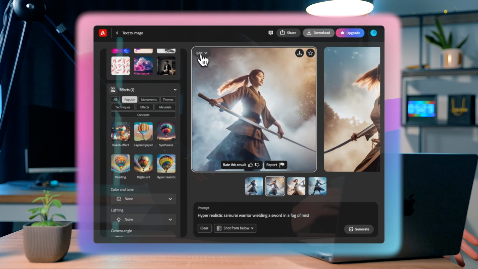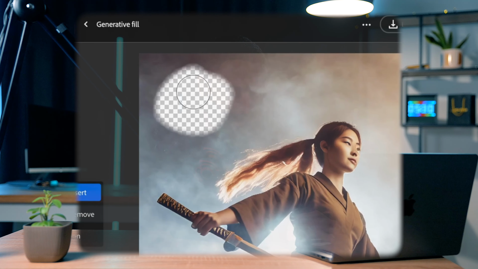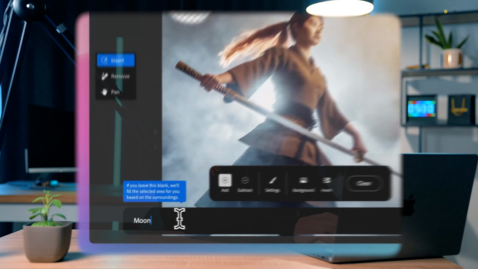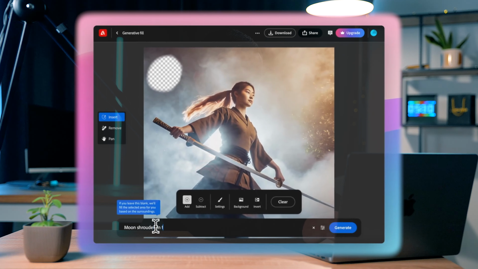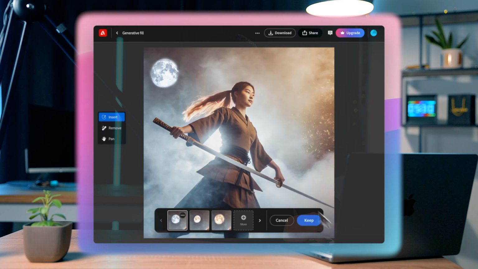What you can do once you have your image is I go to here and click edit, and I select an area that I want to edit, and I input a prompt. So let's say I want to add a moon shrouded in fog, and I click generate, and that is awesome. It creates it and it looks perfect. I mean, I'm surprised how good this feature really is. It definitely shrinks the number of hours that you would normally edit a thumbnail or an image. It's truly mind-blowing stuff.